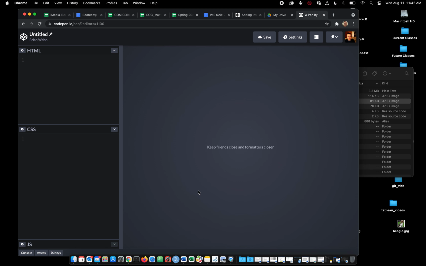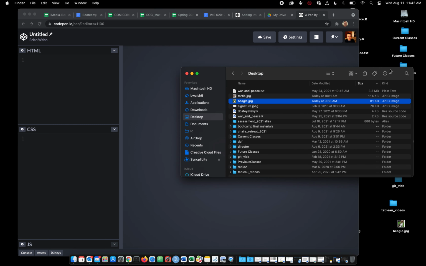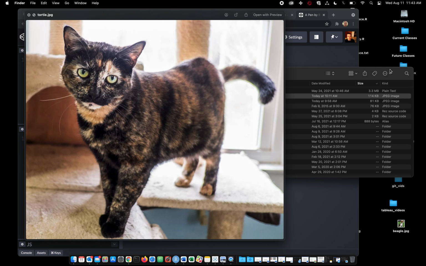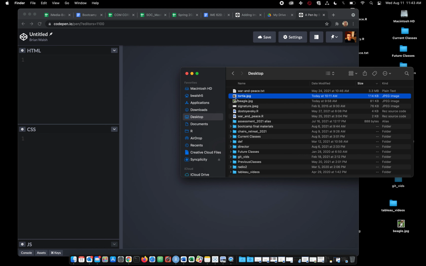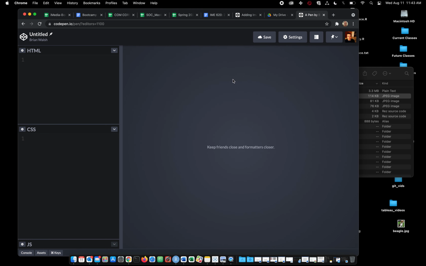Hi everyone, I wanted to show you how to add images from your local environment into CodePen. This is a little bit of a hack, but it's definitely the easiest way to complete your bootcamp project. So I've got a picture of a dog and a picture of a cat on my desktop, and I want to get them in here.